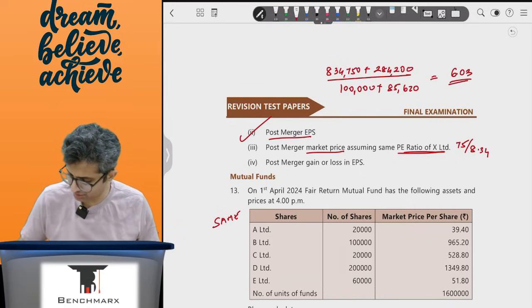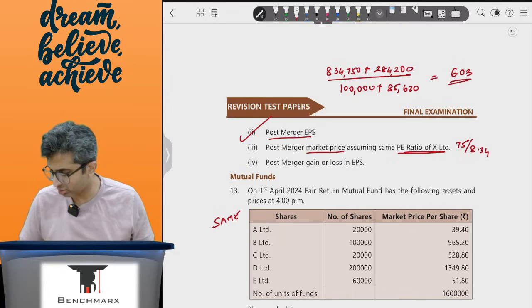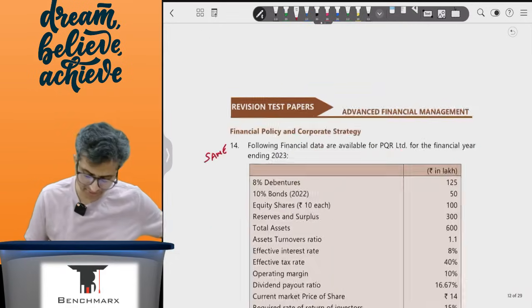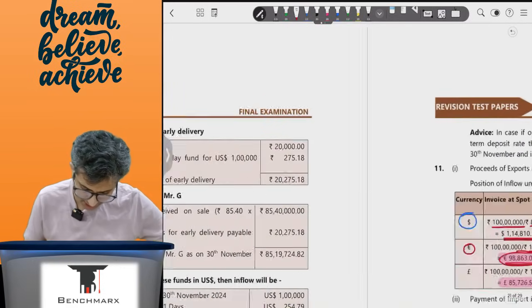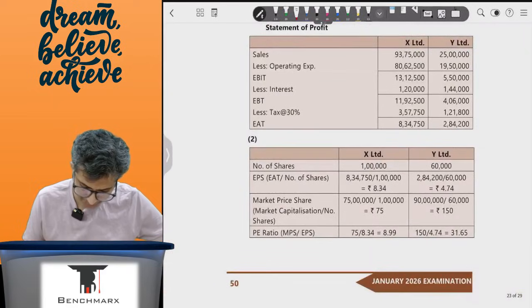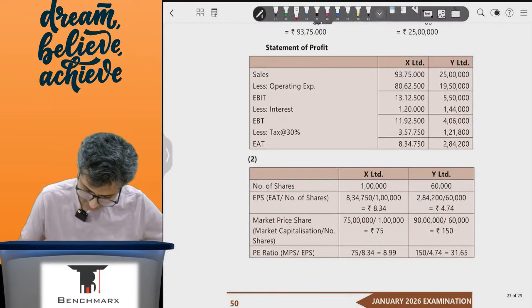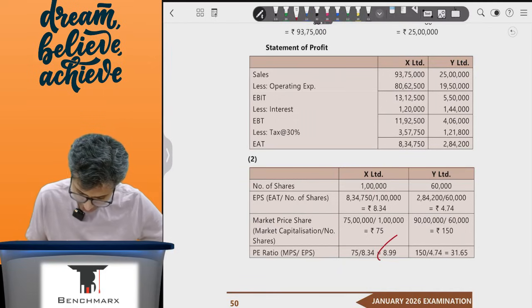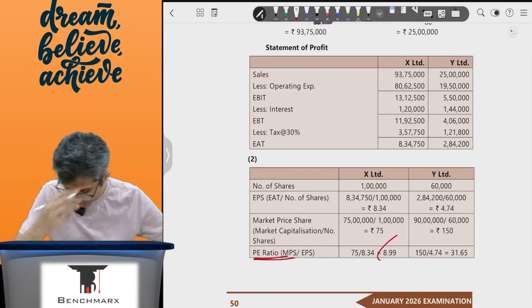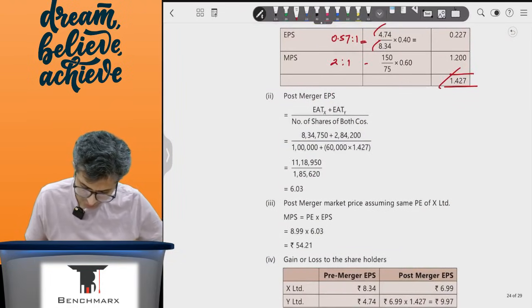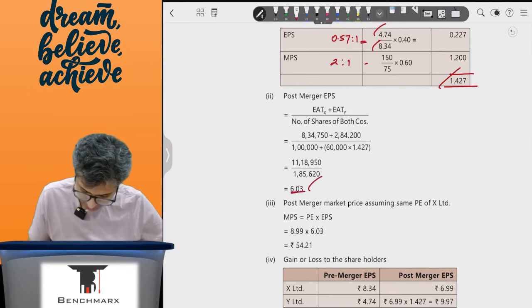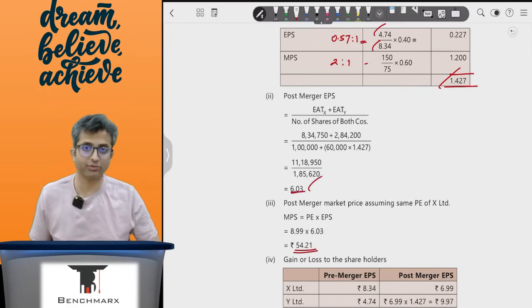And if you multiply this by 6.03, that comes to around 54 point something as the post-merger market price. So if I look at the solution for this, this will be maybe 8.99, which is the PE ratio of the acquirer. If you want to find the post-merger EPS, this is 6.03 and 54.21 would be the post-merger market price.